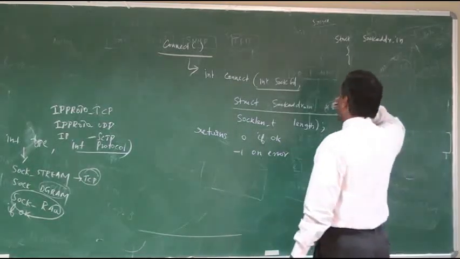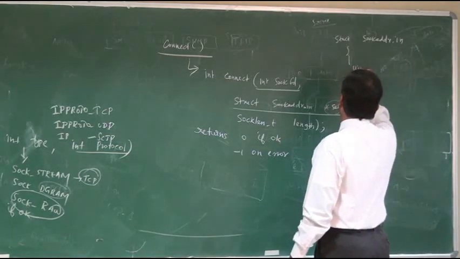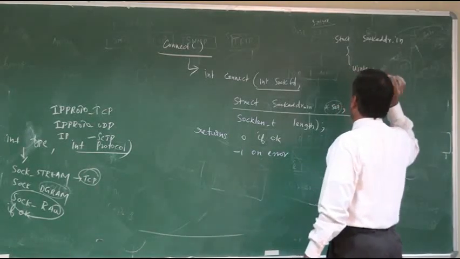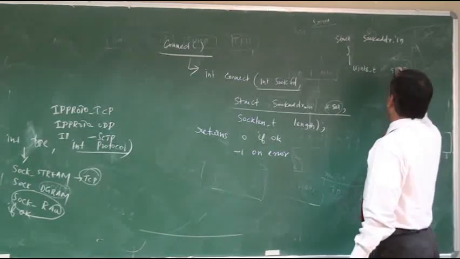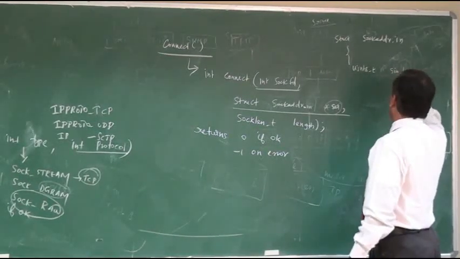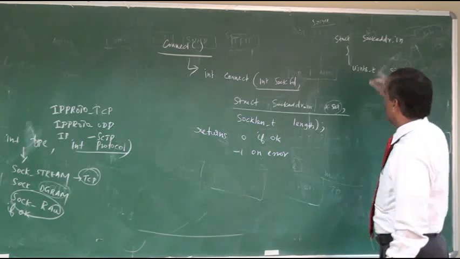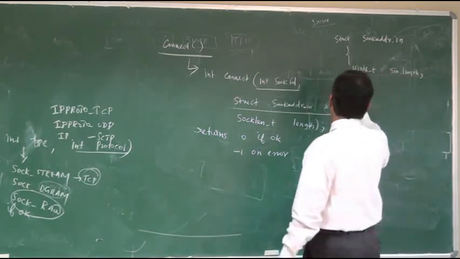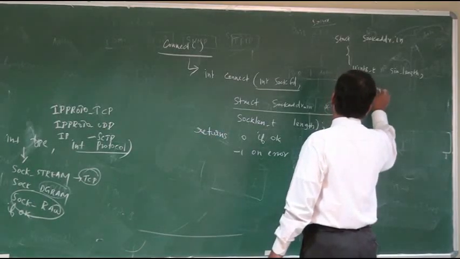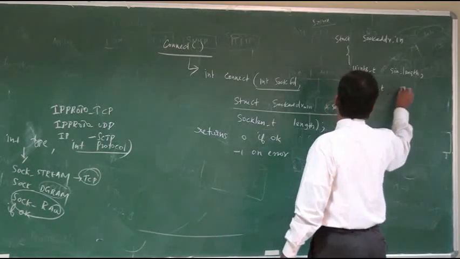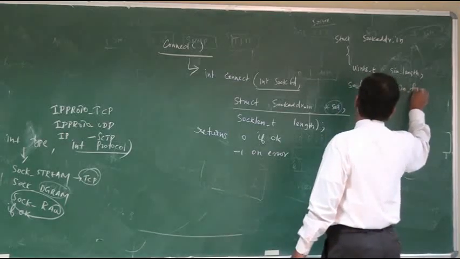The first is uint8_t, that is unsigned 8-bit integer, sin_length. This is the first member, the length of the socket. The second one is the family, sa_family_t sin_family.